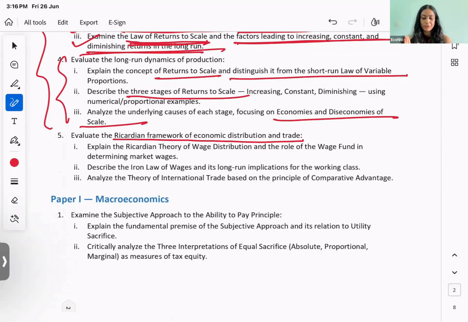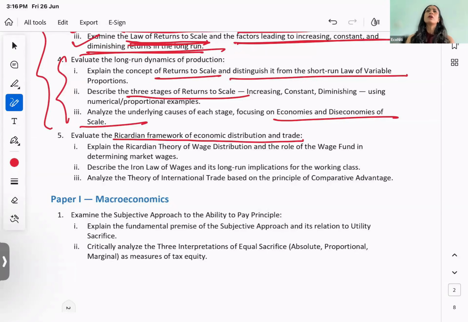Let's first read the question. Evaluate the Ricardian framework of economic distribution and trade. First part, explain the Ricardian theory of wage distribution and the role of the wage fund in determining market wages. Describe the iron law of wages and its long-run implications for the working class. And finally, analyze the theory of international trade based on the principle of comparative advantage.